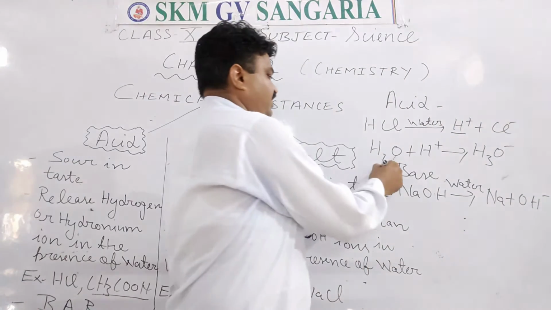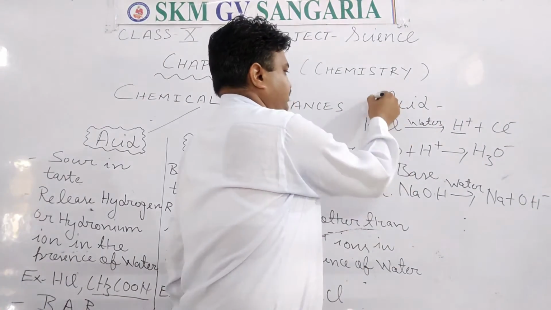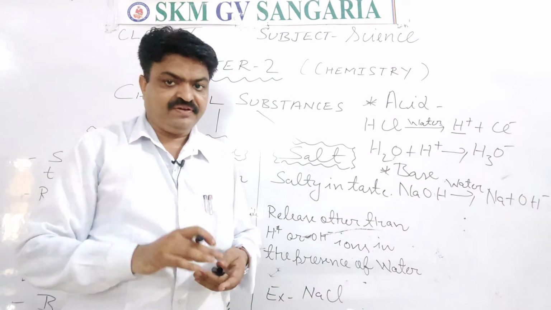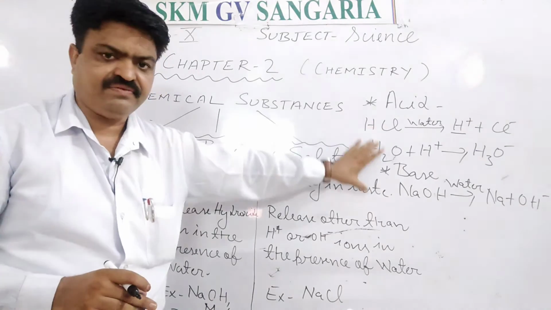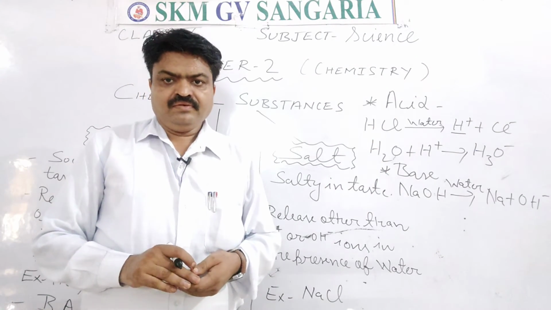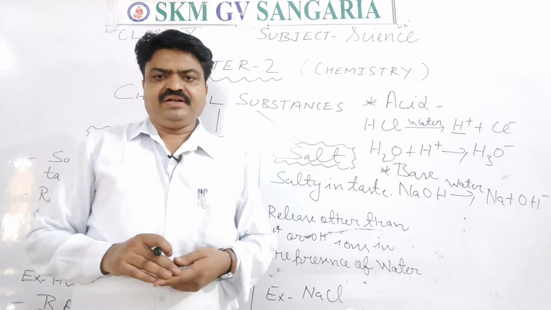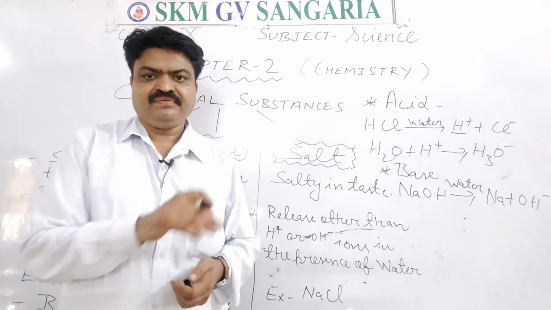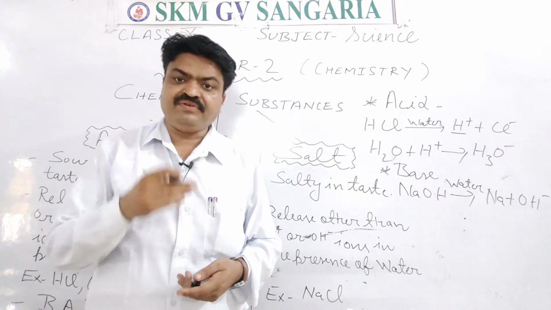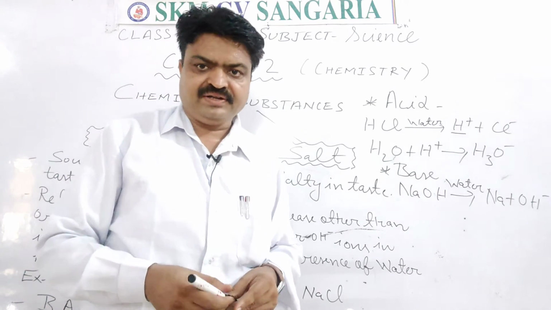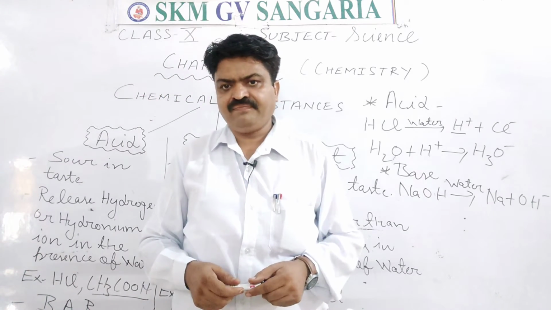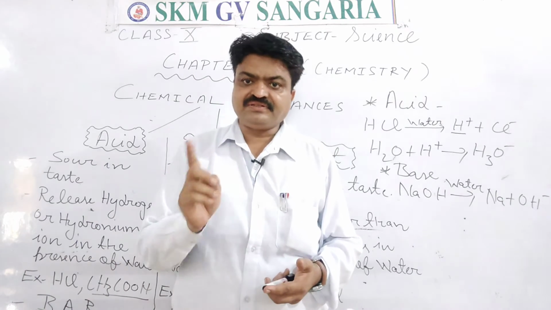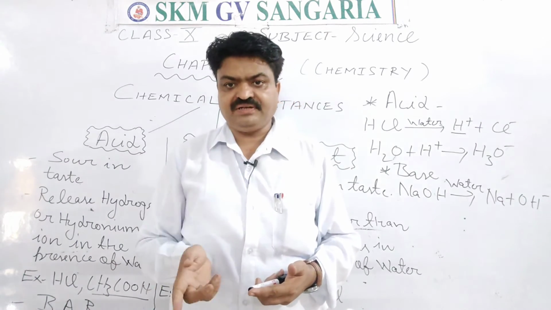So this is the definition and the example of acid and base, students. And with the definition you will also write these equations. Now we come to the next topic, salt, students. Like one salt I have told you that we use in our food items, it is sodium chloride. And sodium chloride is a neutral salt. It is neither acidic nor basic.